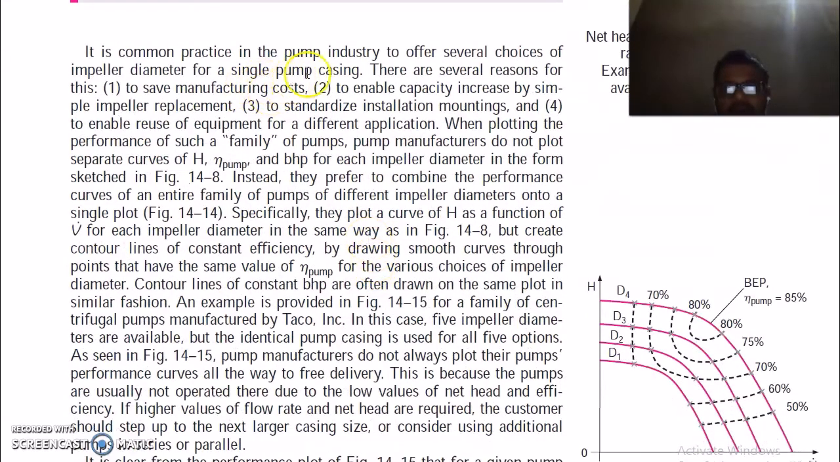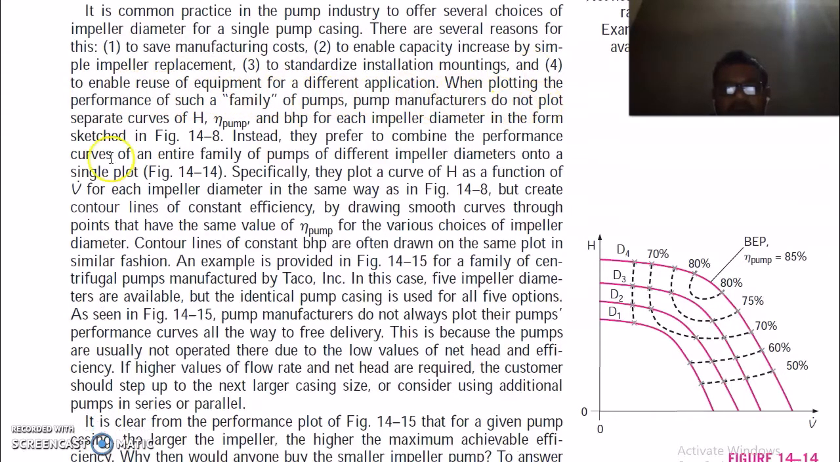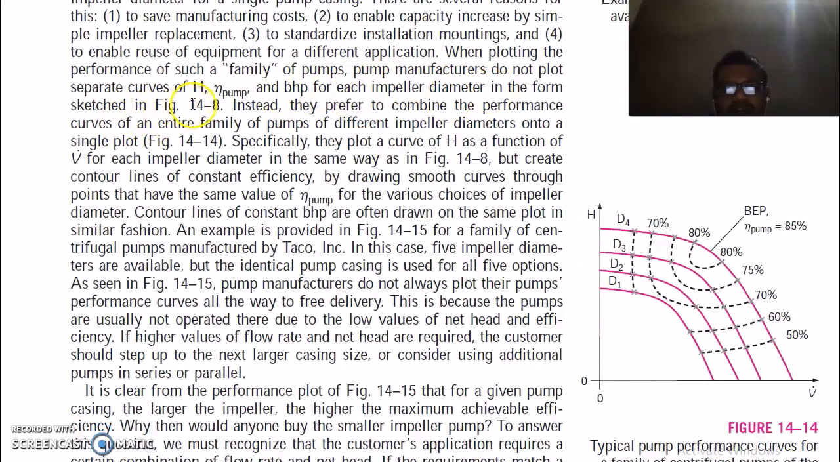It is common in the pump industry to offer several choices of impeller diameter for a single casing. There are several reasons for this: to save manufacturing cost, to enable capacity increase by a simple impeller replacement, to standardize installation mountings, and to enable use of equipment for different applications. When plotting the performance of such a family of pumps, pump manufacturers do not plot separate curves.